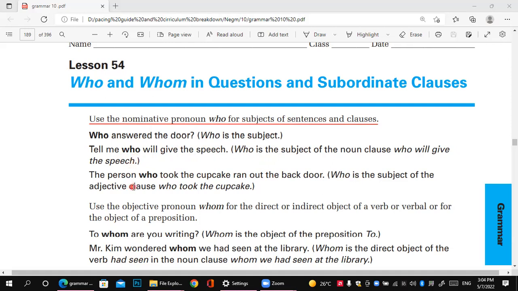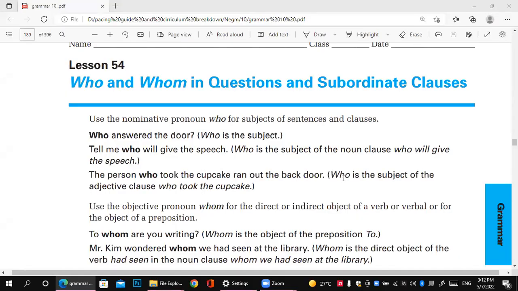The third example: the person who took the cupcake ran out the back door. So here, in the third example, it is the person who took the cupcake.